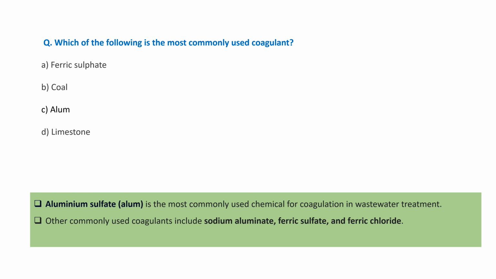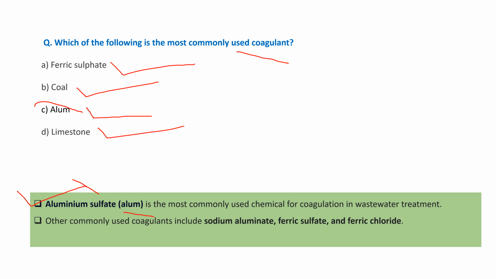Next question. Which of the following is the most commonly used coagulant, okay, for the wastewater treatment? So let us we check all the options one by one. Ferric sulfate, coal, alum, and limestone. So the aluminium sulfate, that is also known as alum, is the most commonly used chemical for the coagulation in the wastewater. Okay, so the alum is also known as aluminium sulfate, and the other common coagulants are the sodium aluminate, ferric sulfate, and ferric chloride.